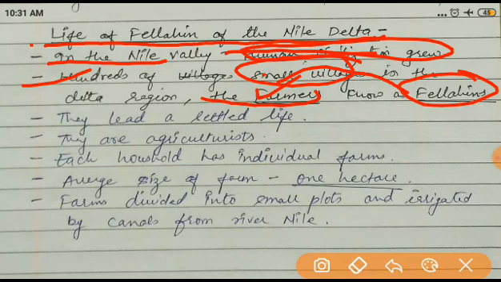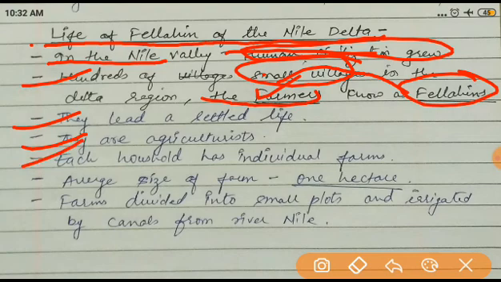Now, what is their life? Basically, they lead a settled life. They are not like nomads, not moving from here to there, but they have a settled life. Next, they are agriculturalists. Agriculturalist means they are very good at agriculture, because they have very few resources but still they grow crops. That's why they are called agriculturalists.